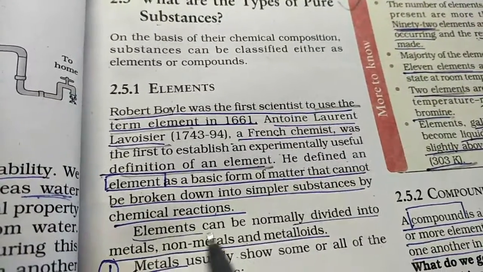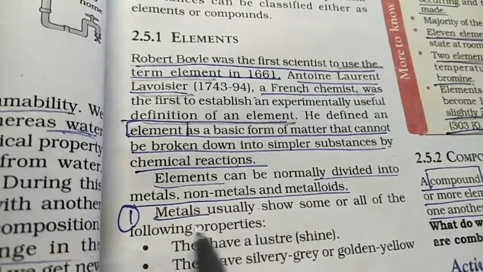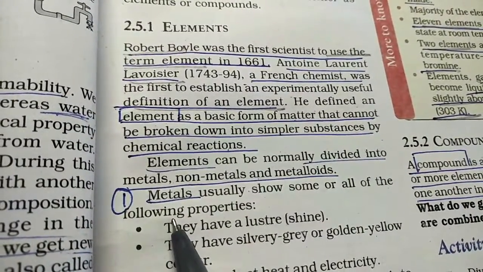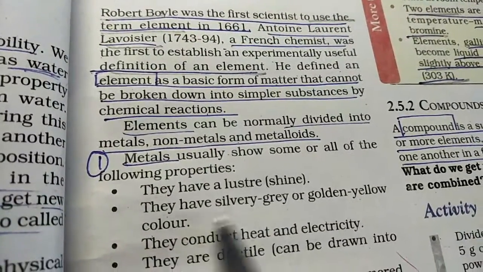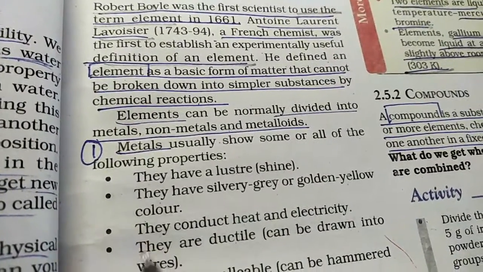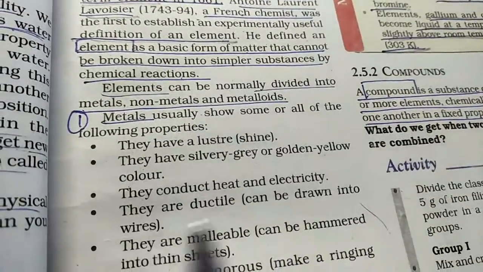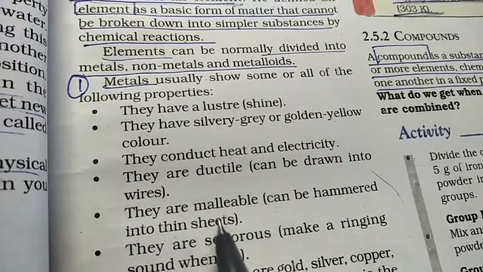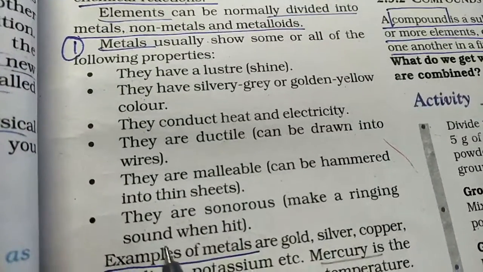Now elements can normally be divided into metals, non-metals and metalloids. We'll see first the metals. All of us know that metals show some properties so that we can classify them as metals. They have shine or luster. They have certain shades of silvery gray or golden yellow color. They conduct heat and electricity. They are ductile, which means you can draw wires from them. They are malleable, so they can be hammered into very thin sheets. That's the property of malleability and ductility. They are sonorous, that is they make a ringing sound when they are hit.